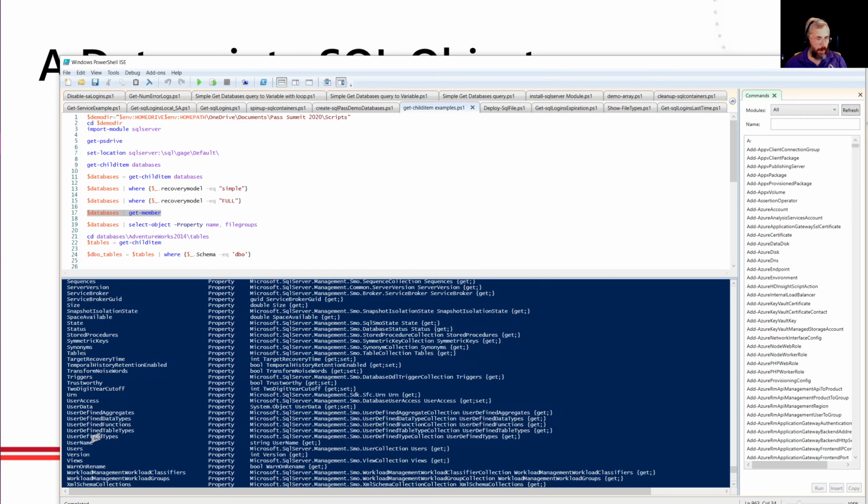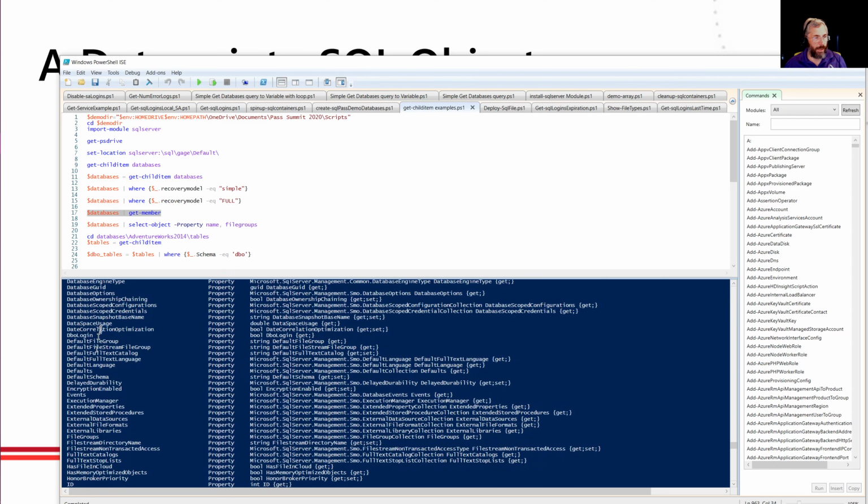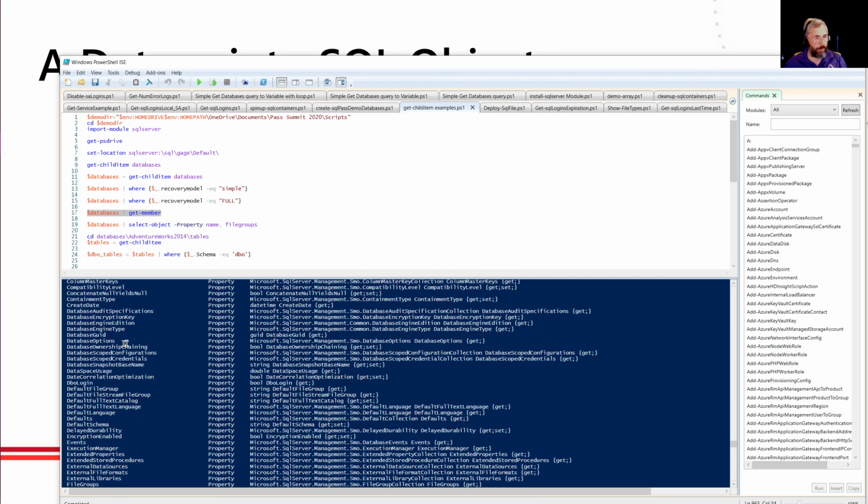I can look at users, I could look at views, I can look at triggers, I can look at tables, I can look at, scroll up, I can look at more stuff about the databases. This is starting to get really useful. And if you noticed, I haven't typed any T-SQL yet.